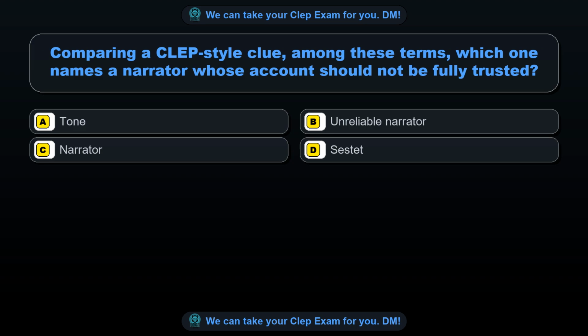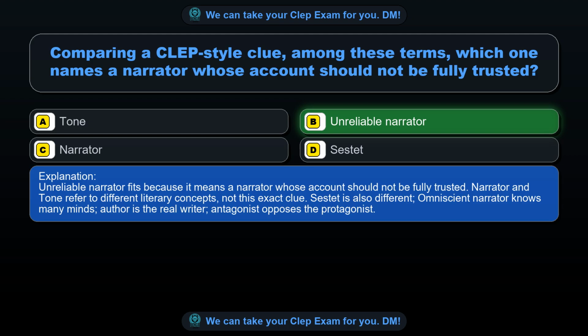Question 15. Comparing a CLEP style clue among these terms, which one names a narrator whose account should not be fully trusted? Option A, tone. Option B, unreliable narrator. Option C, narrator. Option D, sestet. The correct answer is option B, unreliable narrator.